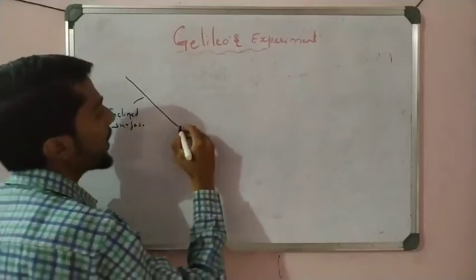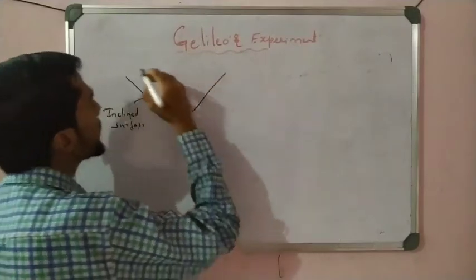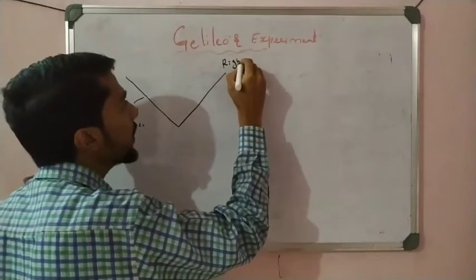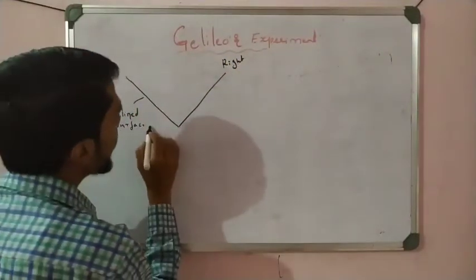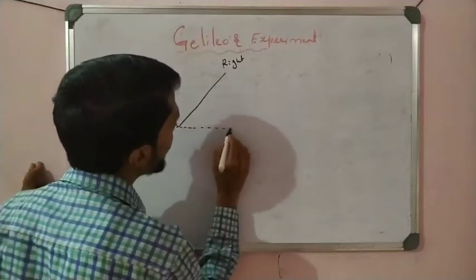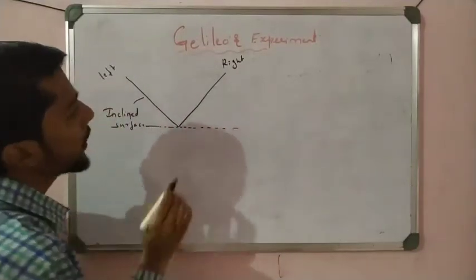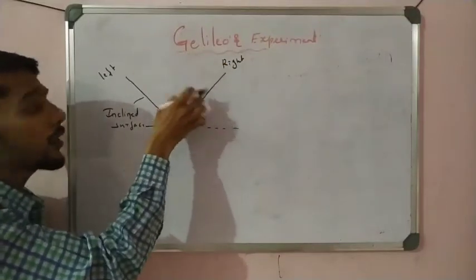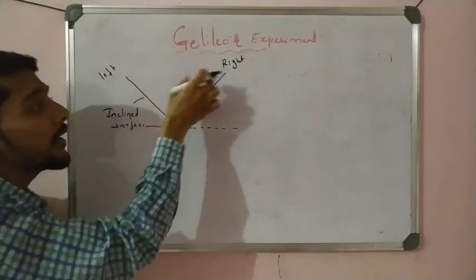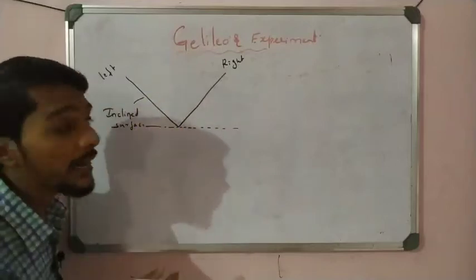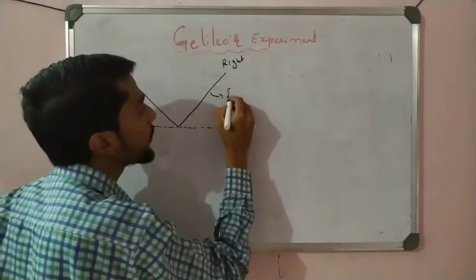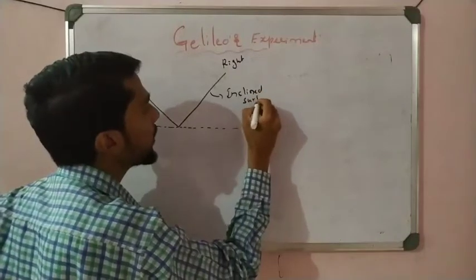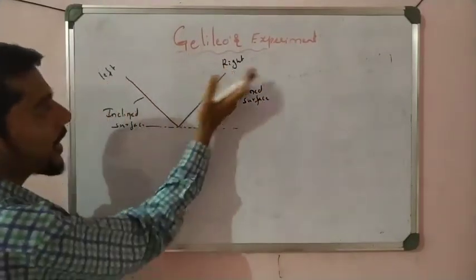He takes an inclined surface like that, and takes the opposite side. This is called the left side inclined surface, this is called the right side inclined surface, right? And this is the surface of contact. Inclined plane or surface, you can take either. This is the right side, this is the left side.